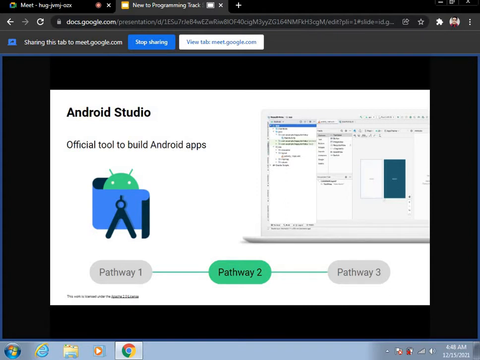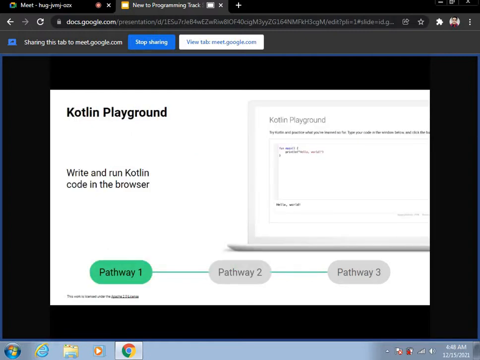To make it easier for you to learn, you will be writing your code in the Kotlin Playground. I'm providing you the link to the Kotlin Playground, where you can just code and run your code. I'm giving you the link in the chat.